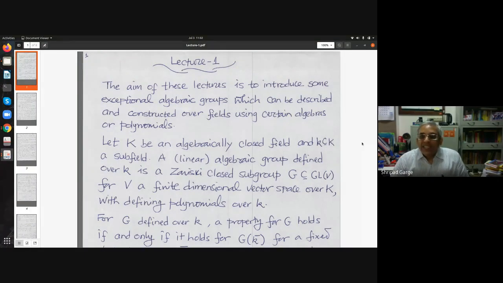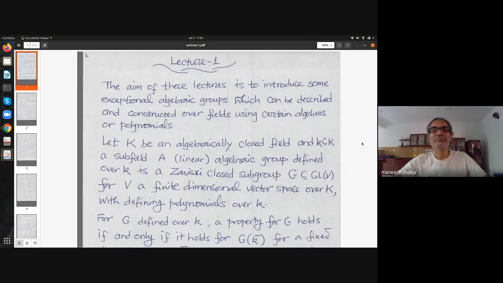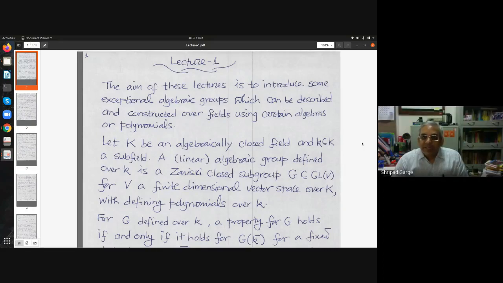As far as his academics goes, he is a student from Mumbai University. He did his PhD at TIFR with Professor Parimala, then spent some time at ICTP, and then he joined HRI. Then it was called MRI, and now he is at ISI Bengaluru. Manish is an excellent mathematician and a very nice dear friend. So he is truly exceptional in many ways. Please start your lectures, Manish.